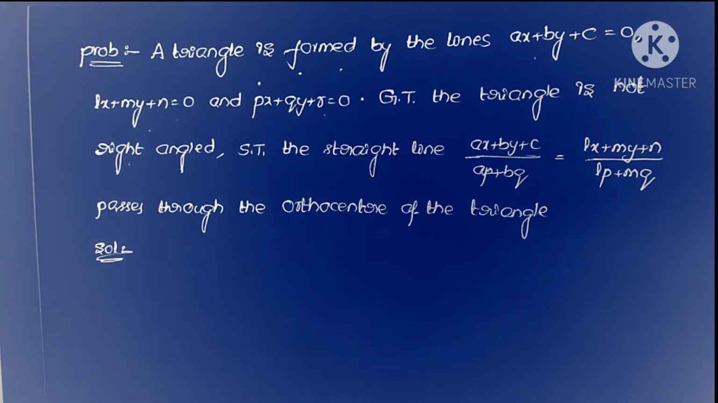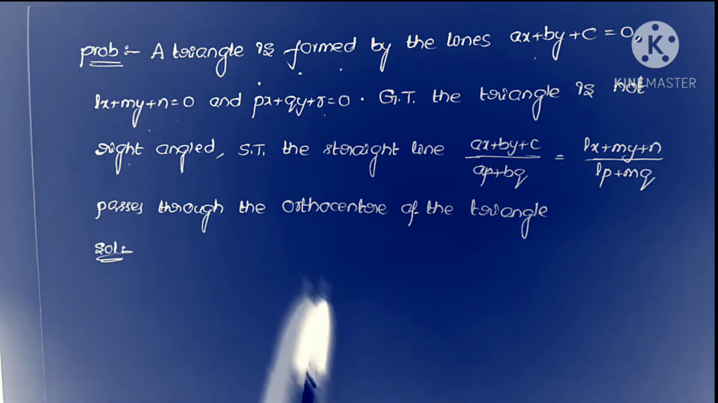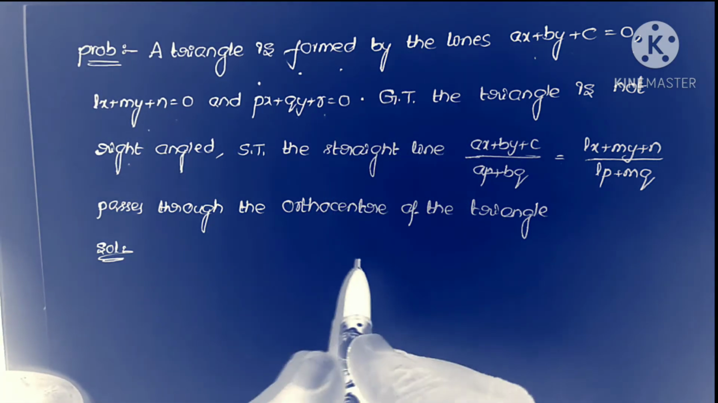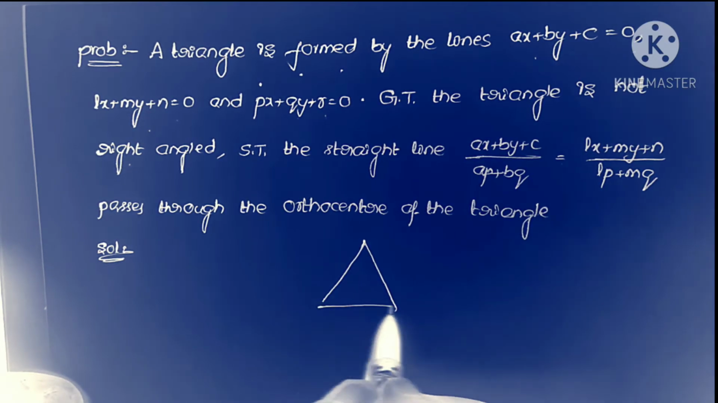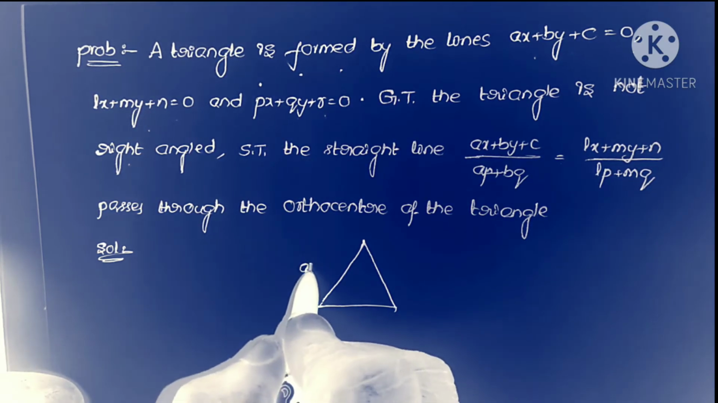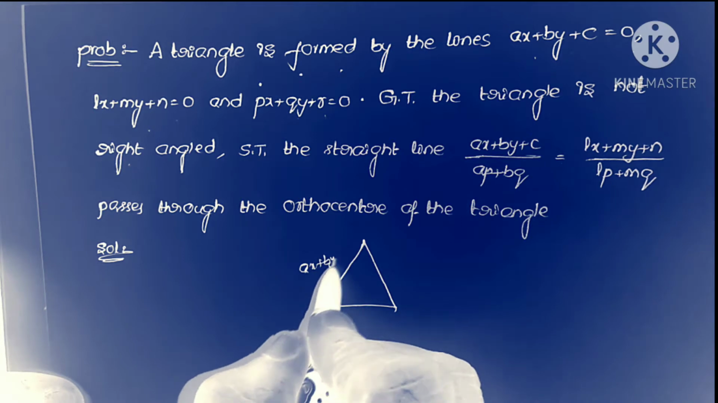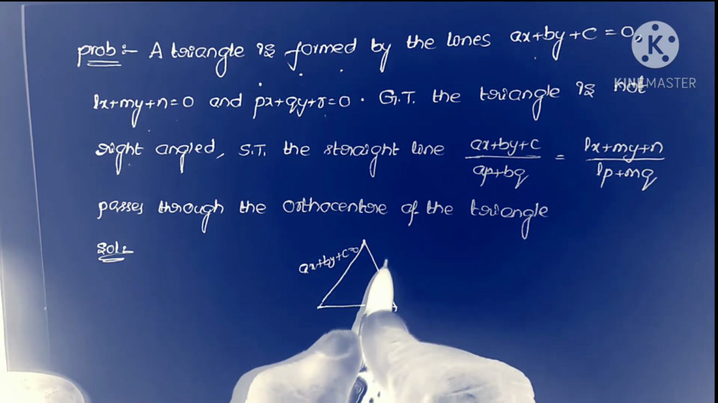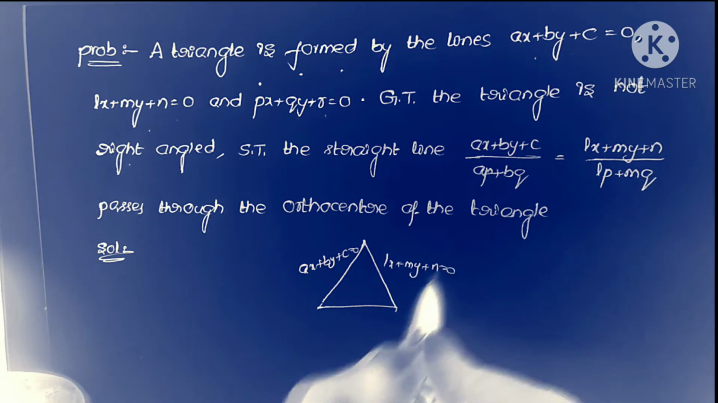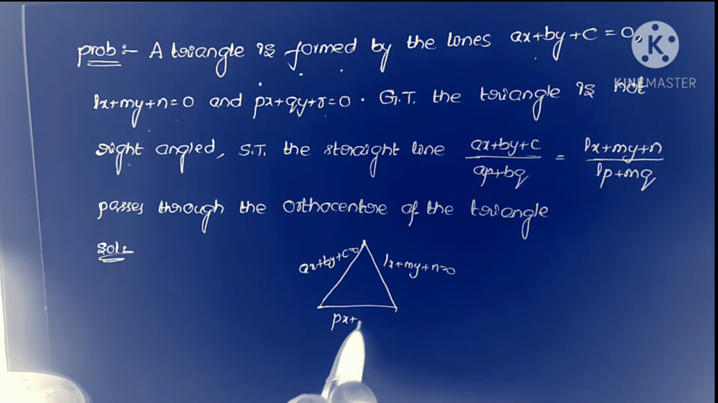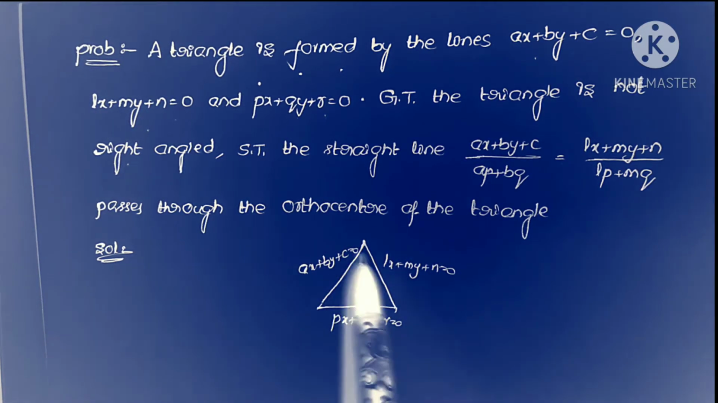of the triangle. So here, given that one triangle is formed by the given lines. So first I take one triangle here. This is the triangle which is formed by the given lines ax + by + c = 0, lx + my + n = 0 and px + qy + r = 0. That one triangle is formed by the given lines.